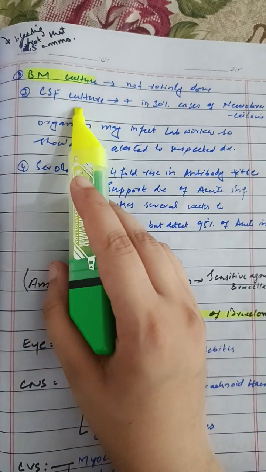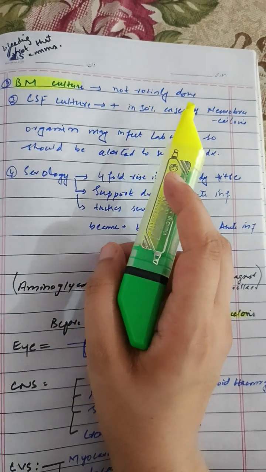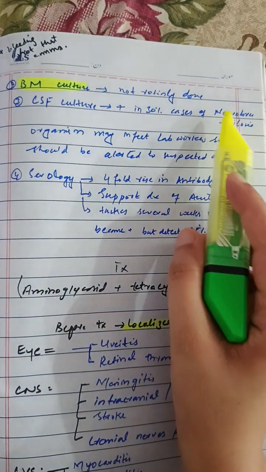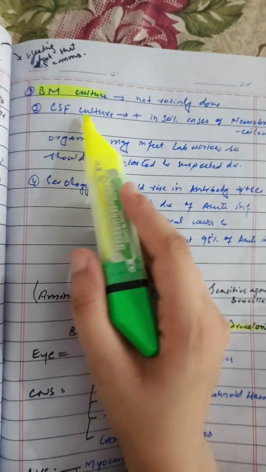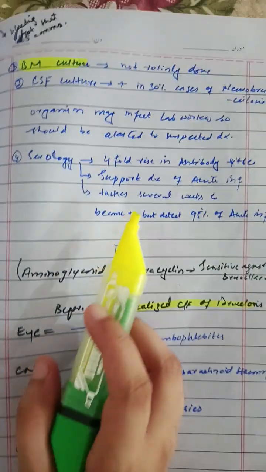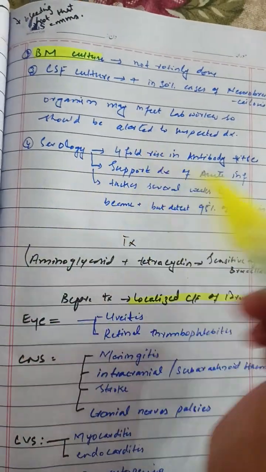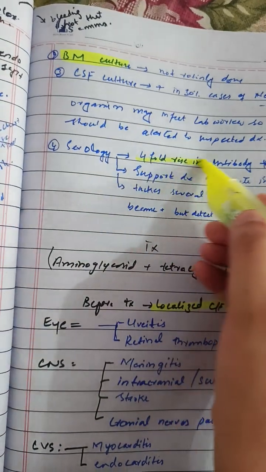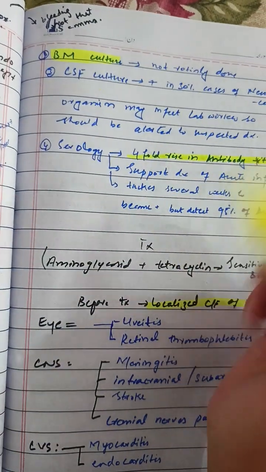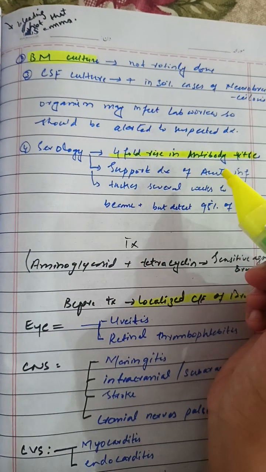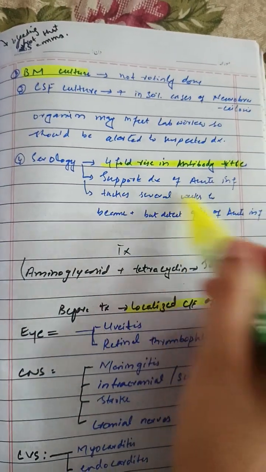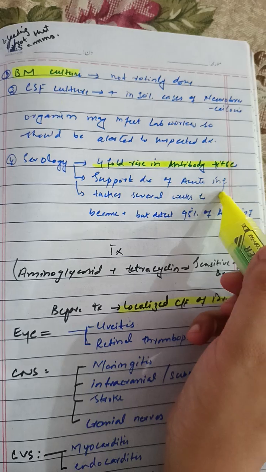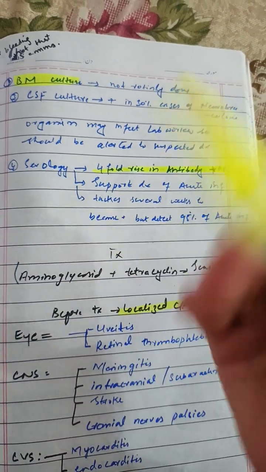We can also do CSF culture, but only if we suspect neurobrucellosis. In serology, there will be a fourfold rise in the antibody titer, because there is infection in the body, so our antibody titer will rise. And this will support the diagnosis of acute infection.